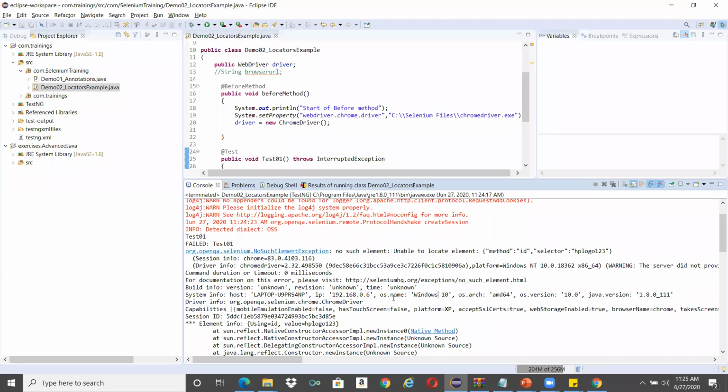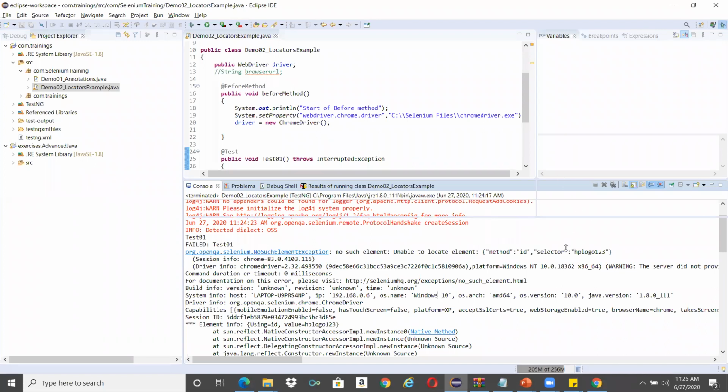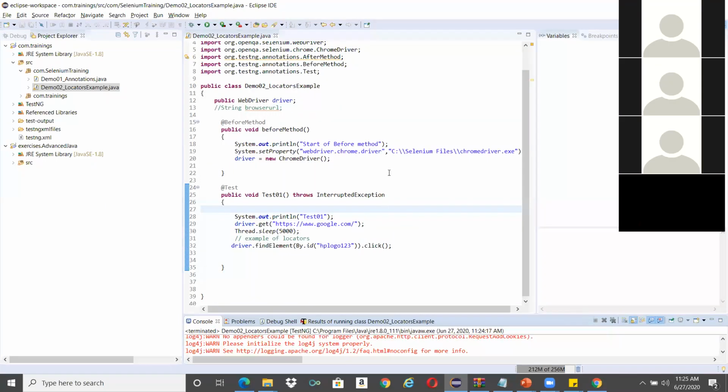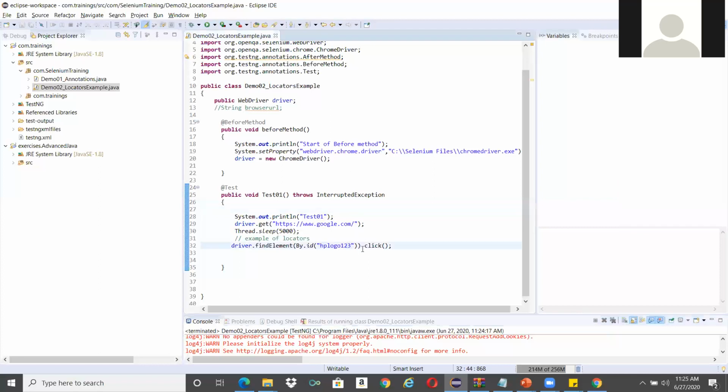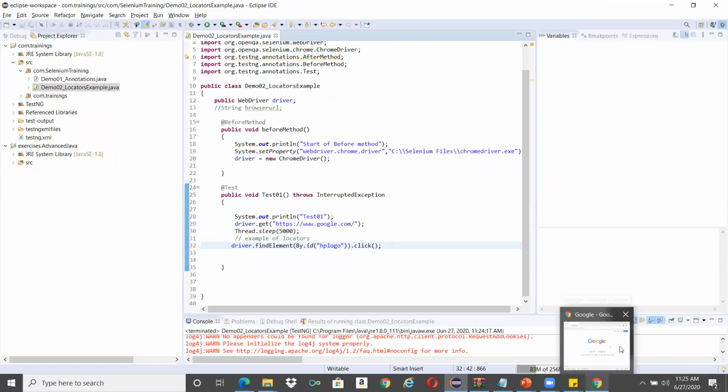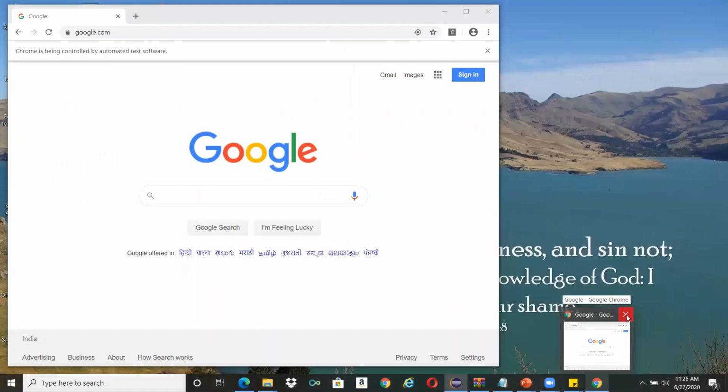If you read the error message carefully, we'll be able to see what that error is. Okay, so this particular id is not there. And if I run again, I'll remove the 1 2 3. I just saved it, closing the window.